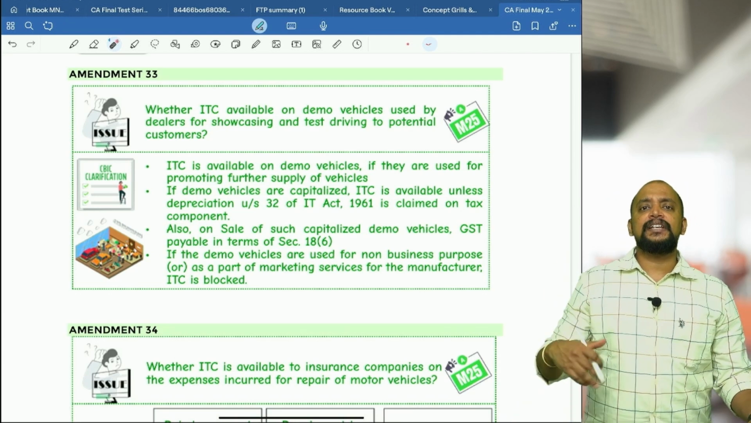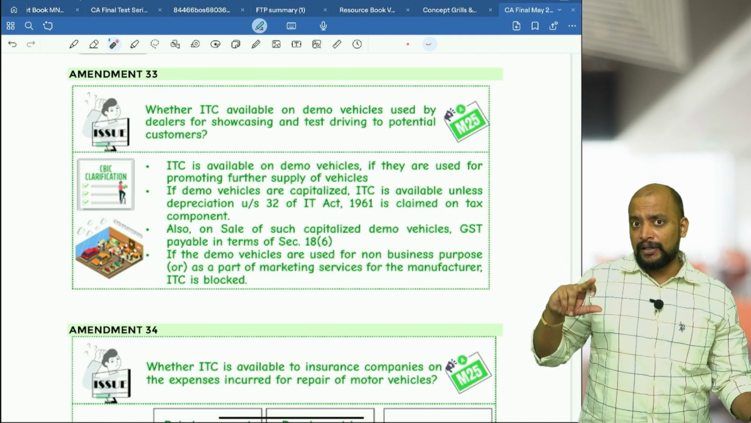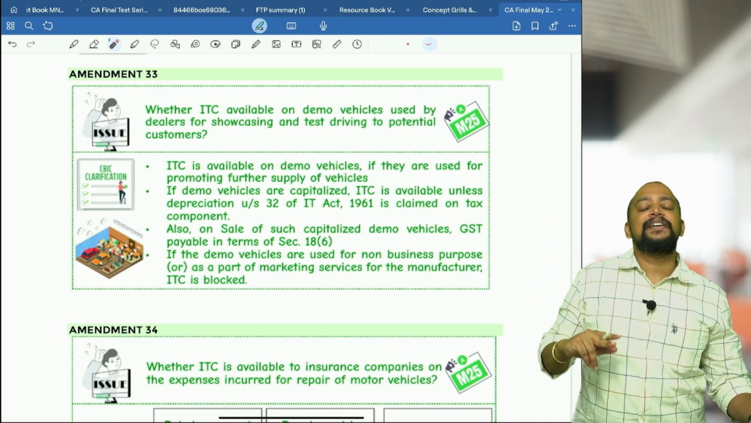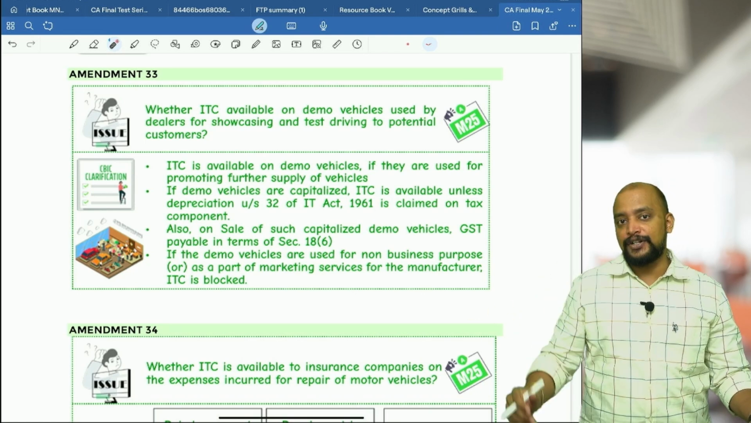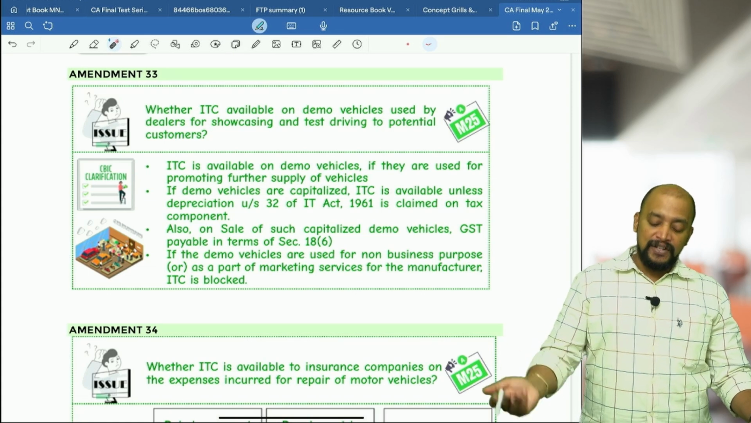That is whenever the demo vehicles are being sold, so like capitalized in purchase of capital goods on which ITC is availed, and it is disposed of, so much of the ITC availed minus 5% for every quarter or part thereof from the date of purchase till the date of disposal, or GST on sale value of the demo vehicle, whichever is higher, will be payable.